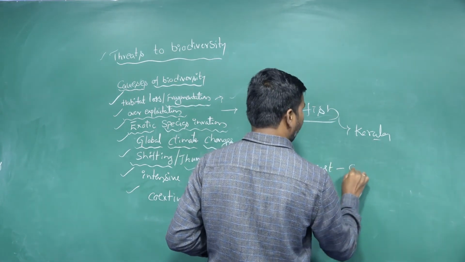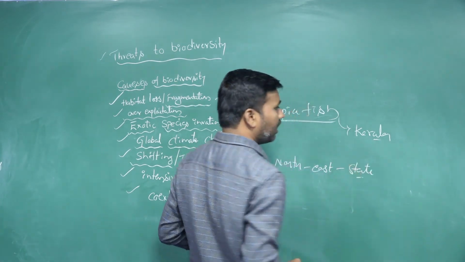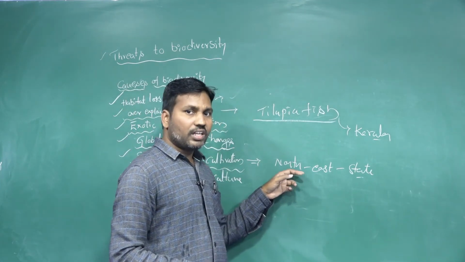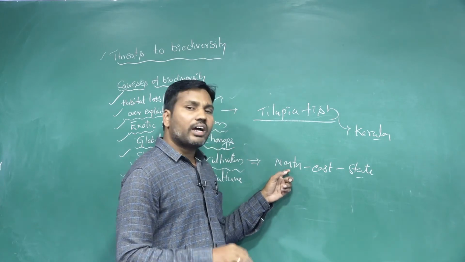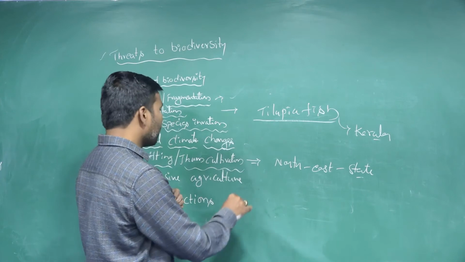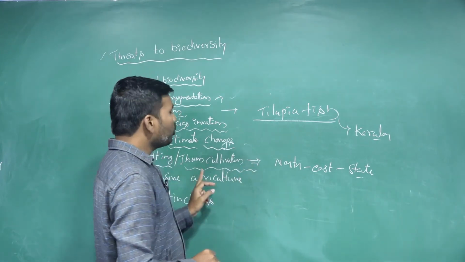In the northeast states of India, like Mizoram and Meghalaya, we are taking these areas. There, the tribal agriculture practices they follow are shift or jhum cultivation methods.